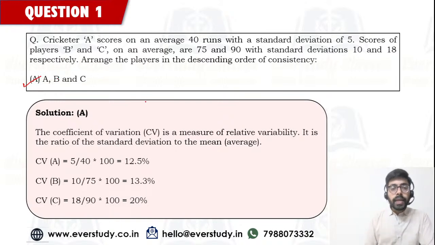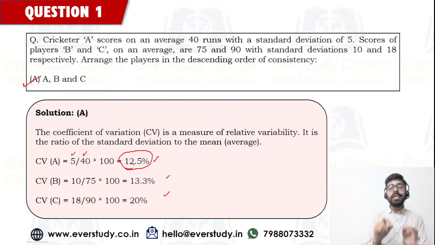तो आपको निकालना है कोफिशिएंट ऑफ वेरिएशन, जो कि मैंने आपको बताया स्टैंडर्ड डेविएशन डिवाइडेड बाय मीन, कर दीजिए सभी के लिए. तो यहाँ पे आप ये निकालेंगे तो you would find out कि कोफिशिएंट ऑफ वेरिएशन जो है वो A का सबसे कम है, और फिर B का है, और फिर C का है. So least coefficient of variation means that the variation is less in the case of A. Variation is less, it means consistency is more. It means consistency is more in his score. So now he is going to be the most consistent one.